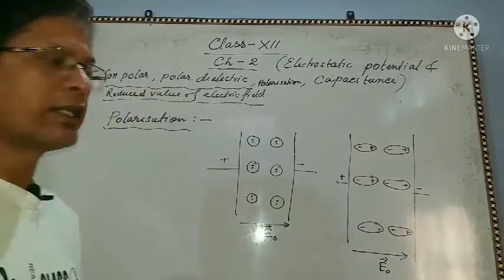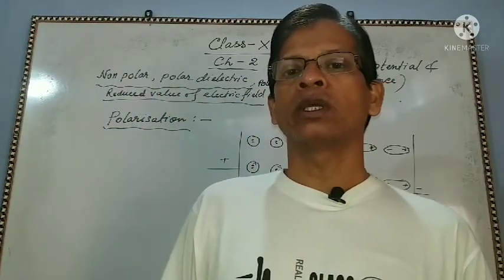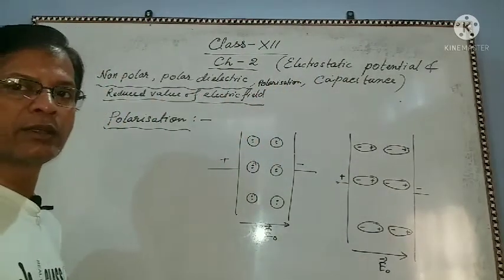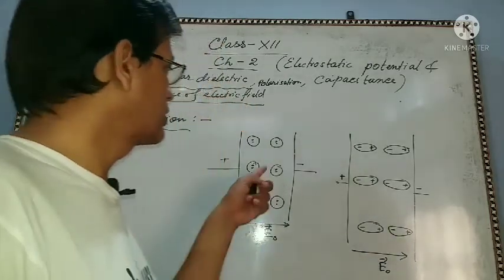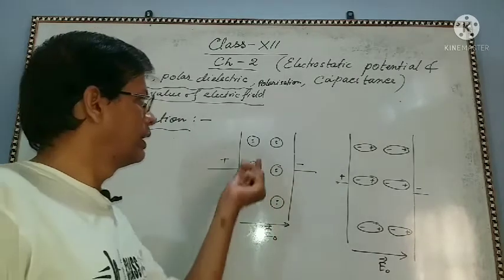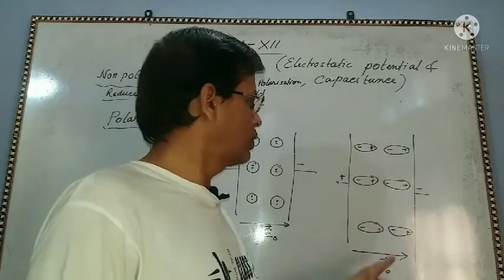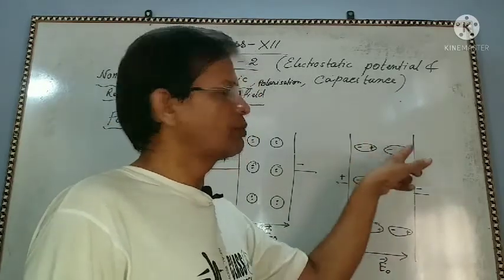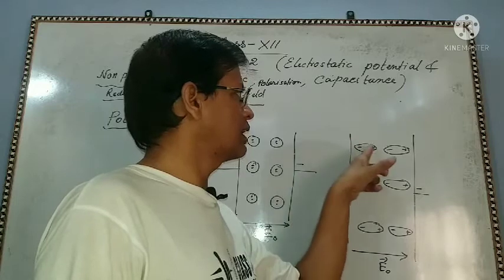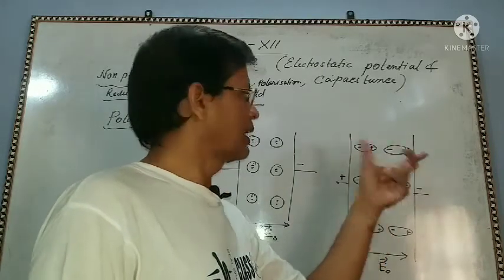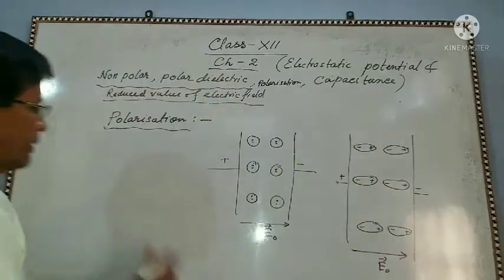This is called the polarization. The stretching of the atoms or molecules along the direction of the external electric field is called polarization. This is in case of non-polar dielectric. Here you see there is no pole, and these are stretched, and so the negative charge will be towards the positive end, and the positive end will be towards the negative end, and this alignment is the polarization. And in case of polar dielectric, what will happen?